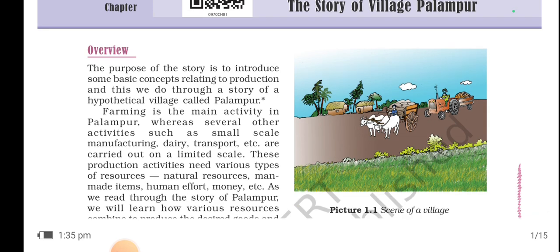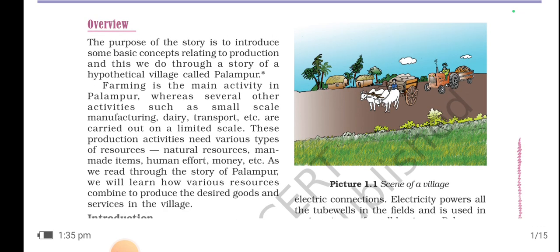Now farming is the main activity in Palampur. So what do they do for their living? They do farming for their living. Whereas several other activities such as small scale manufacturing, dairy, transport, etc. are carried out on a limited scale. Means basically they do farming, but there are several other works as well. Some are busy in manufacturing products, some are busy in dairy. Now do you know the meaning of manufacturing, dairy, transport, and how these things are carried out? Okay, I'll explain this also.